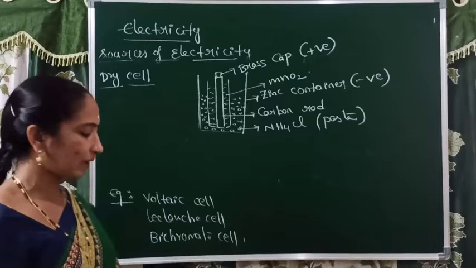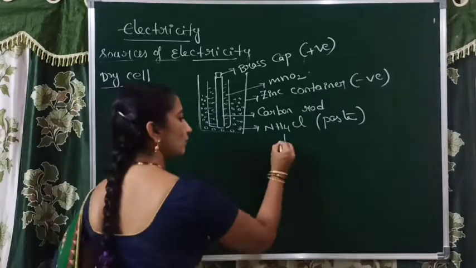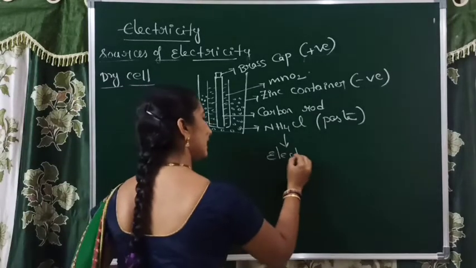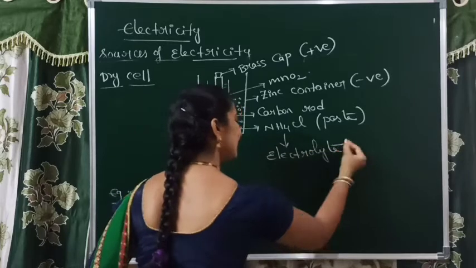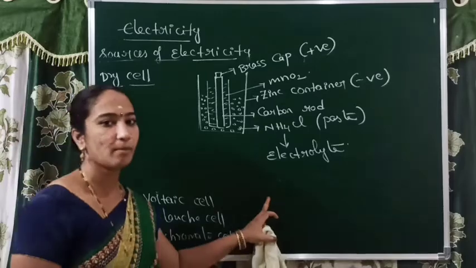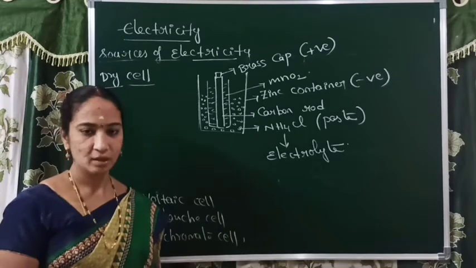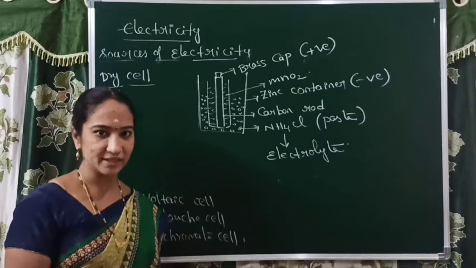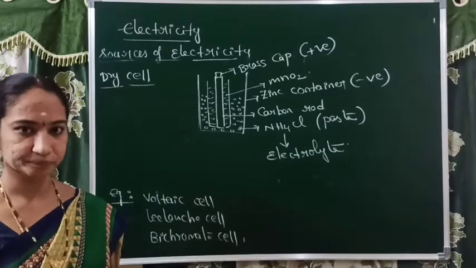Not like a liquid form like these cells, it is in the form of a paste. Here, ammonium chloride acts as an electrolyte in this cell. So, what is meant by electrolyte in this sense? It has very little liquid content in it, so that is called an electrolyte. It is in the form of paste, as I said. It acts as an electrolyte.